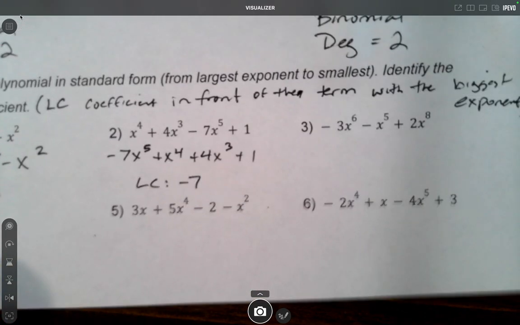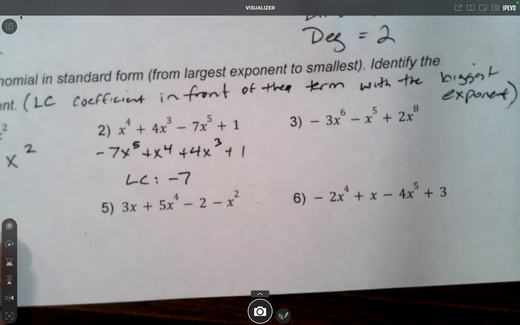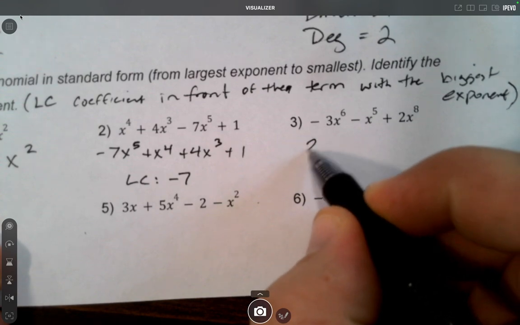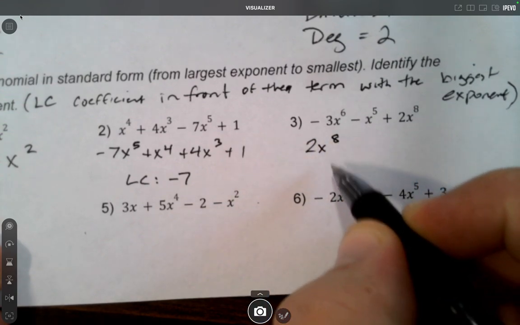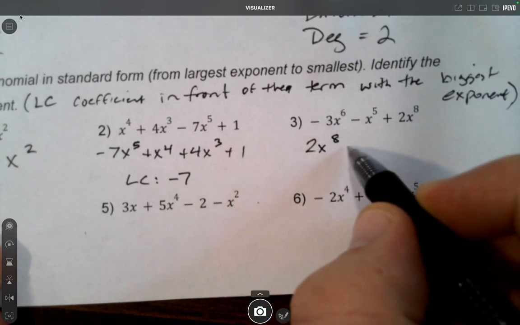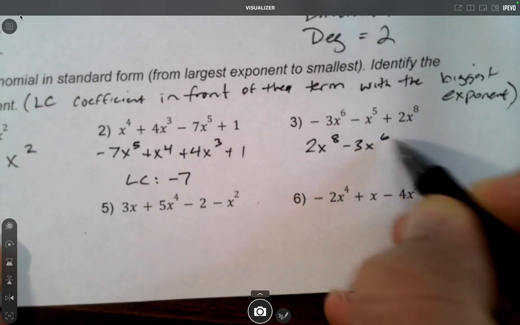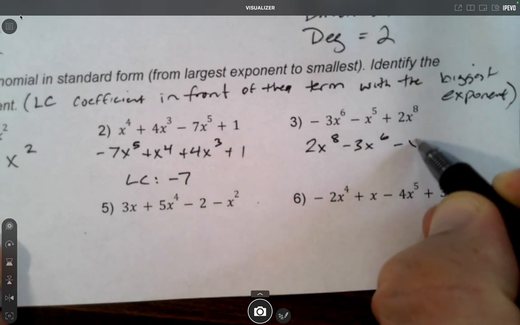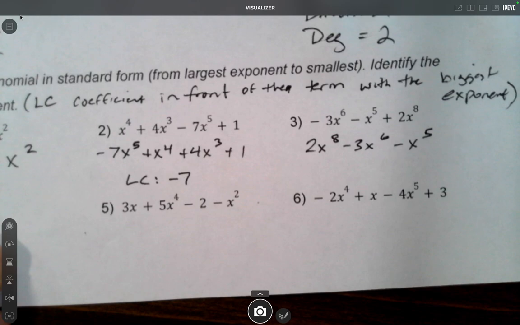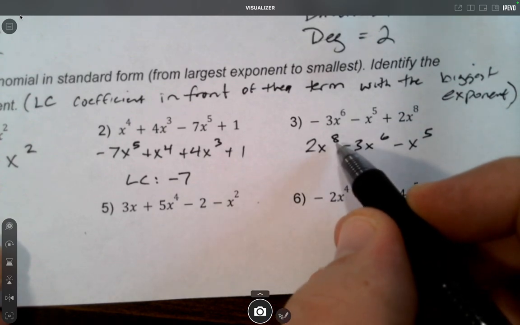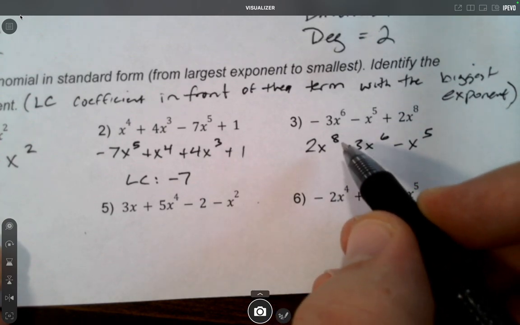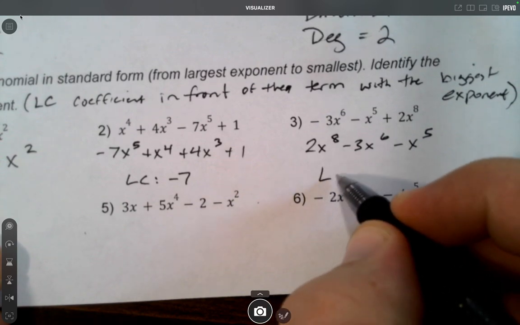So on number 3, the standard form, we got to put the biggest exponent first. So the power of 8, that's the biggest exponent. 6 comes next, and that's a negative 3, so minus 3x squared. 5 comes last, that's minus x to the 5th. So that's standard form. Now the leading coefficient is the coefficient that's with the variable that has the biggest exponent. The biggest exponent is 8. Its coefficient is 2.